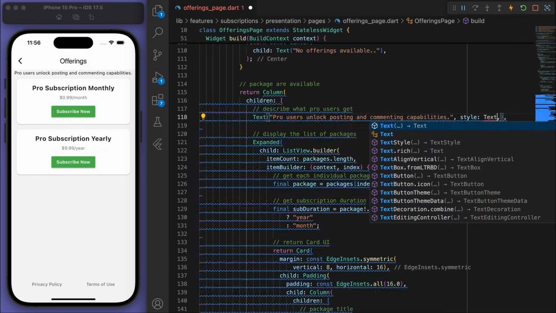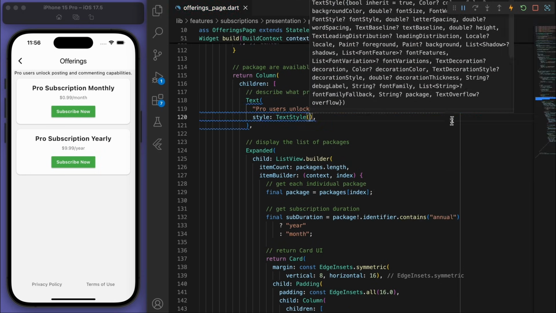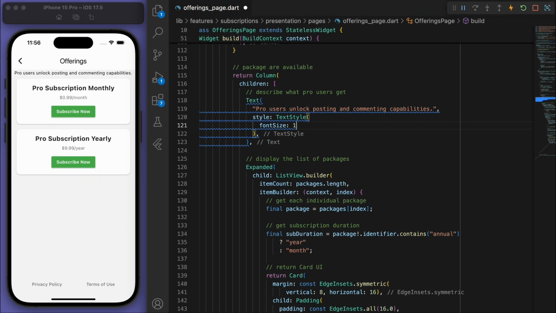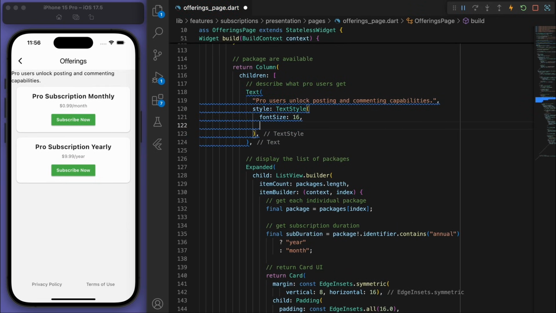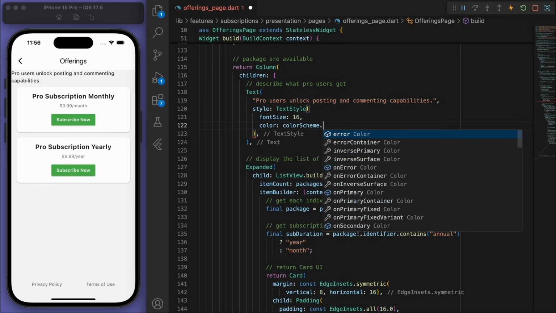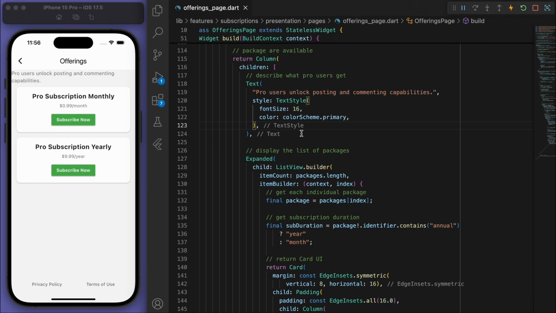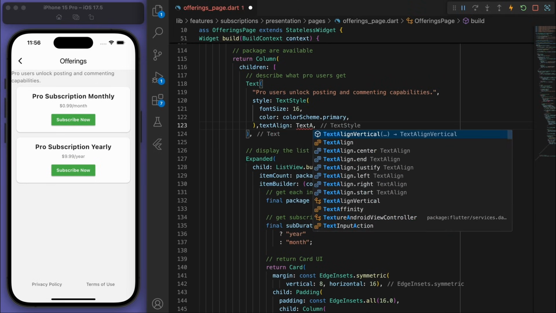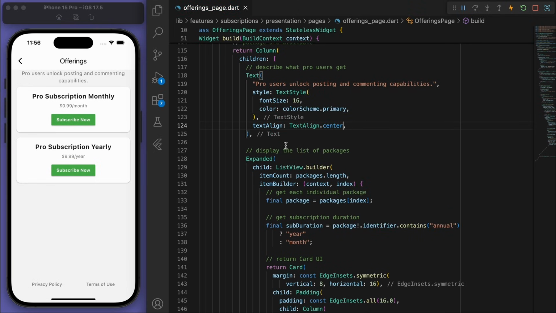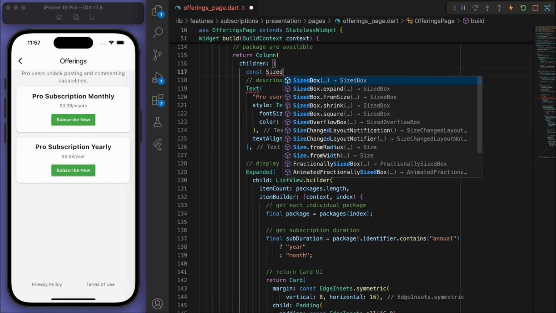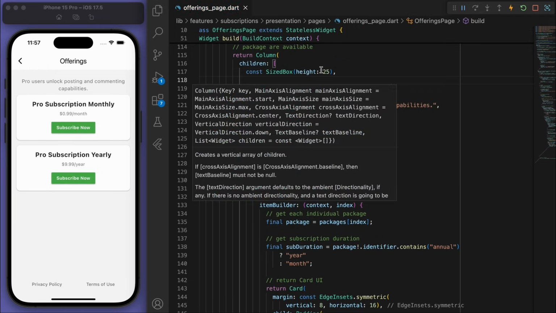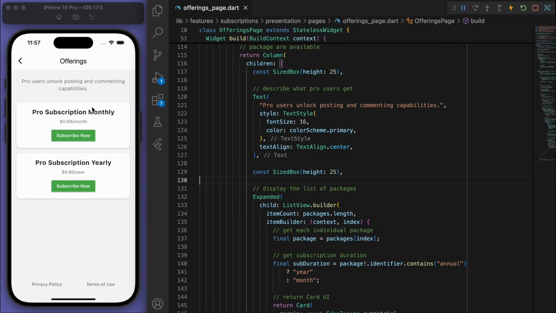And let's just style this up. And let's center it and just space this out a bit. And so, yep, this little bit of text is what they want, just us describing what the user is going to get.